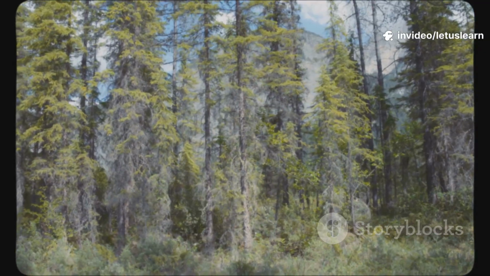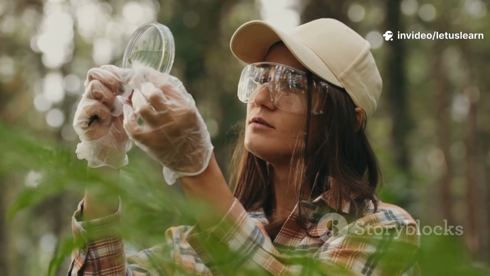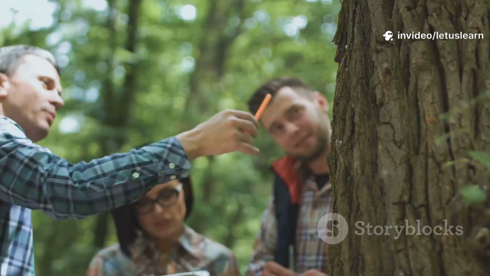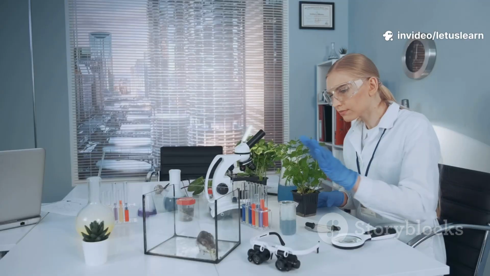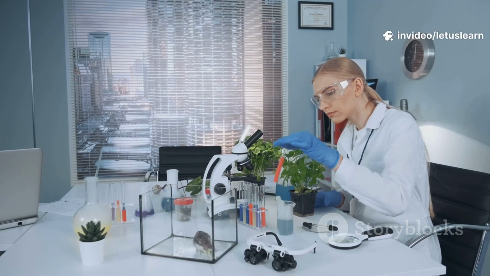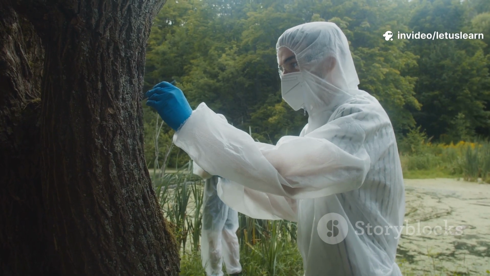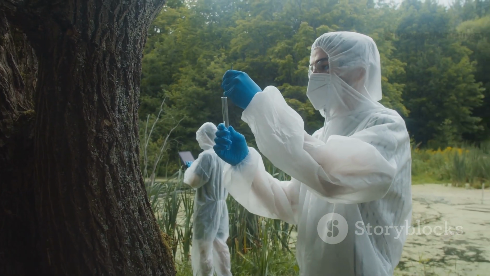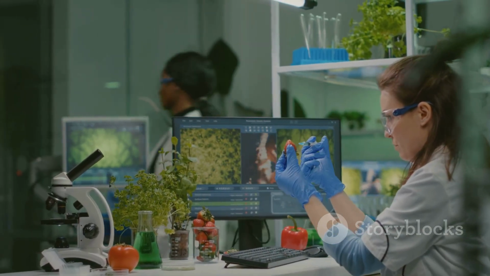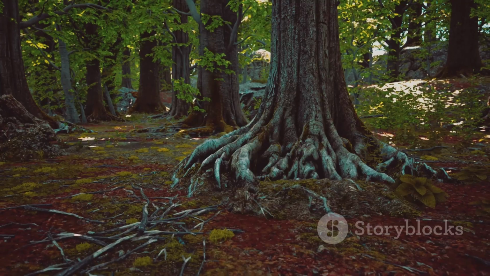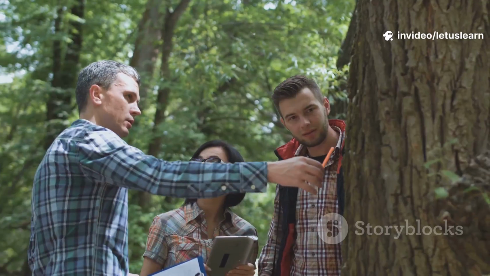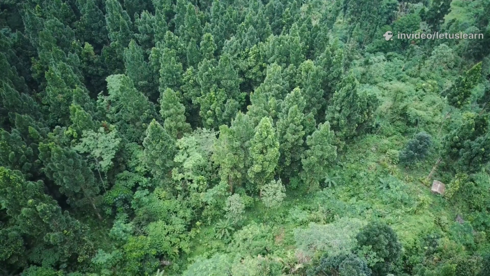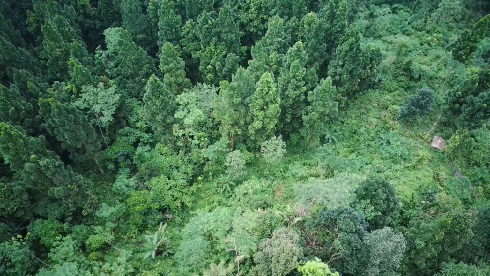Let's rewind to the 1990s when a scientist named Suzanne Simard was working in Canadian forests. She noticed something strange. Trees seemed to thrive when they grew near others, even when those neighbors were different species. So, she got curious and ran experiments using carbon isotopes, basically tagging the sugars made by trees and tracking where they ended up. The results? Mind-blowing. Those sugars weren't staying put. They were traveling underground, shuttled by vast networks of fungi from one tree to another. That's when science started to catch on. Trees weren't just silent competitors. They were communicating and cooperating.